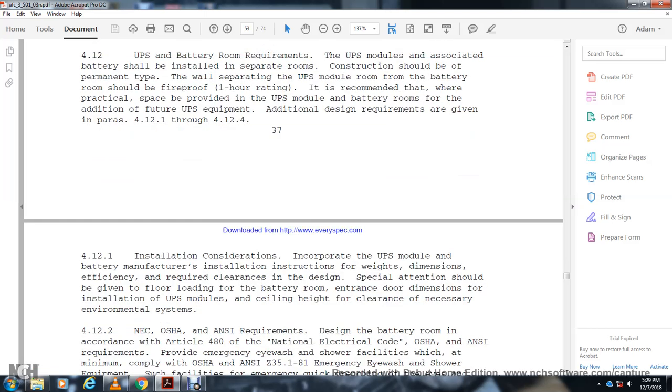Installation considerations: incorporate the UPS module and battery manufacturer's installation instructions for the dimensions and requirements of the design. Special attention should be given to the floor loading of the battery and room, and to the entrance door dimensions for the installation. The UPS module ceiling should have clearance for the necessary environmental system.